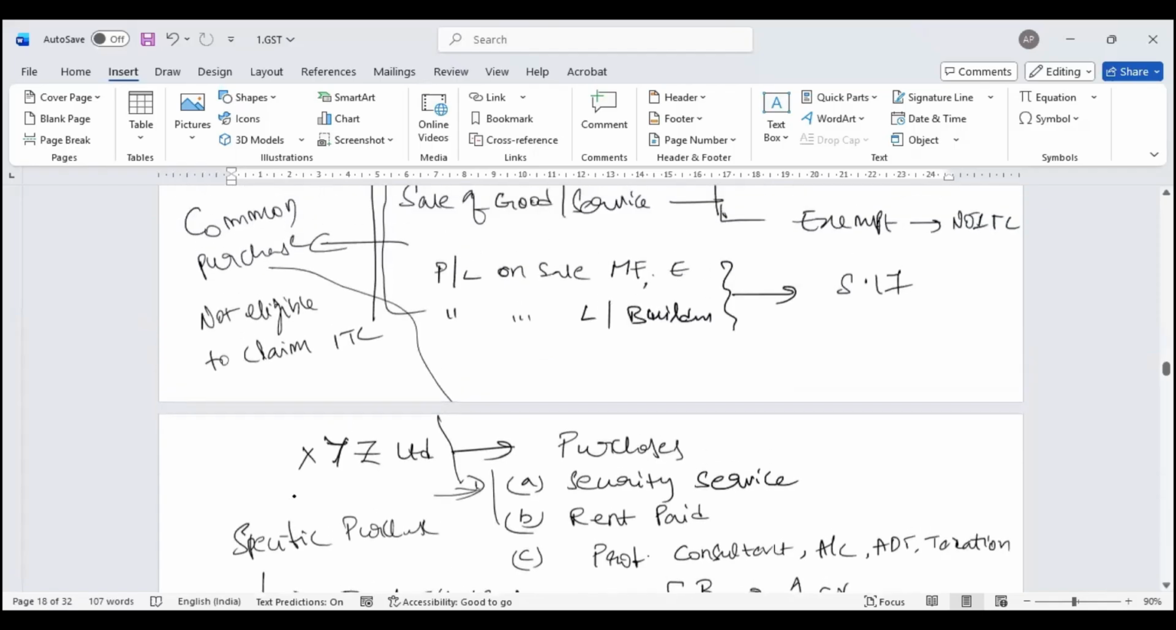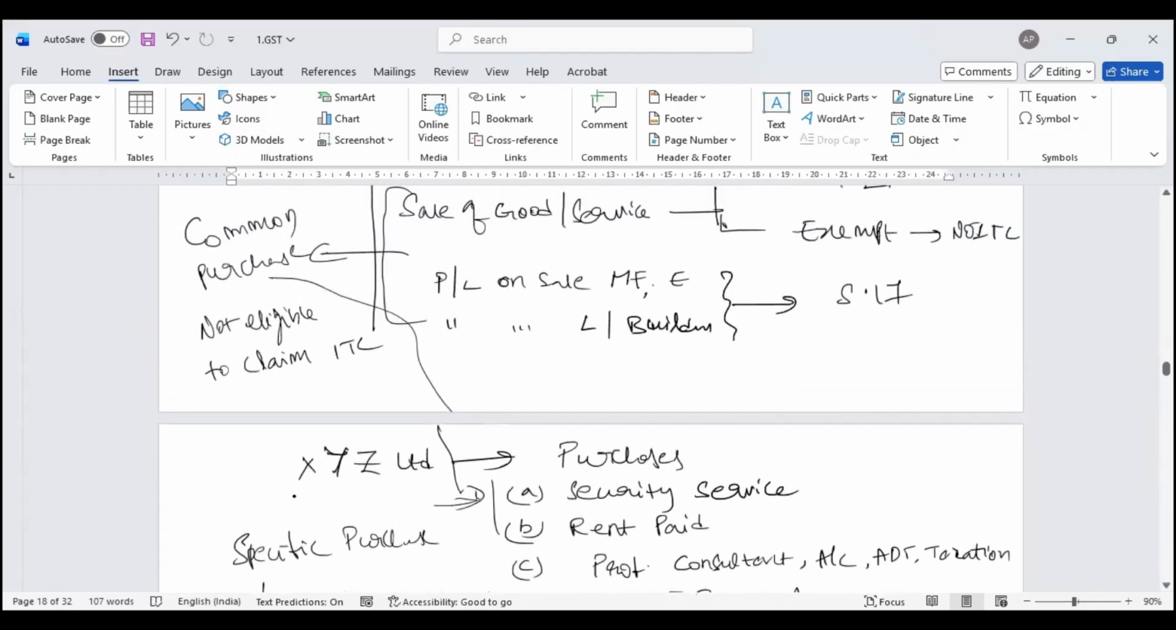Now, because I have taken a building on rent, and I pay the landlord, in my business I have taxable supply, I have exempt supply. Proportionately to the exempt supply, I should reverse.